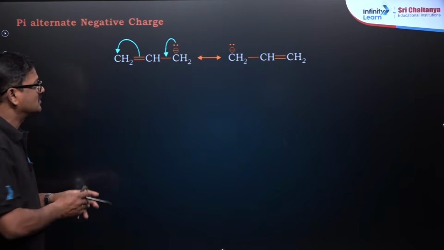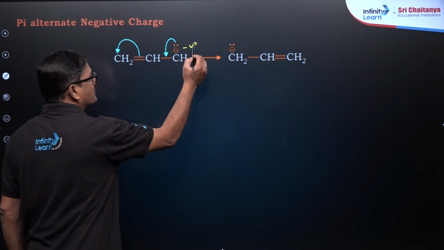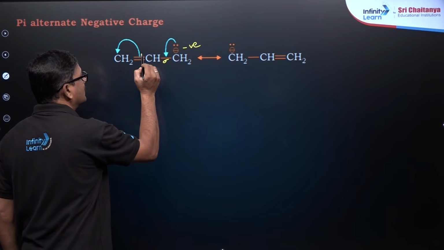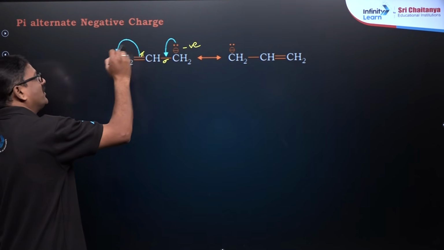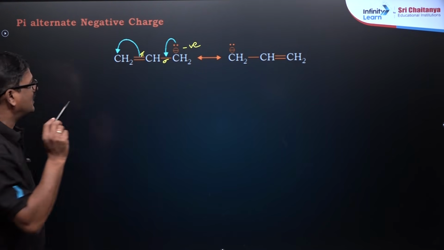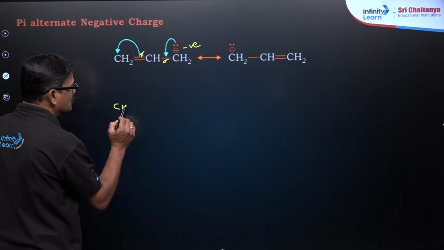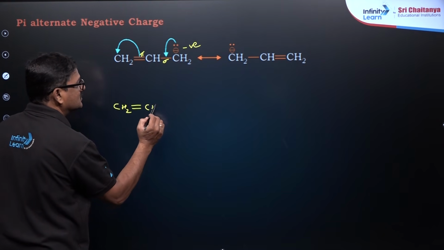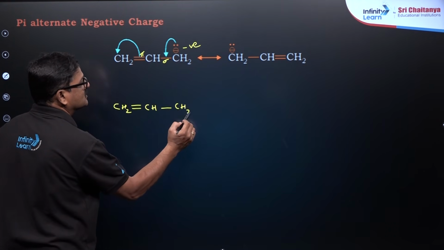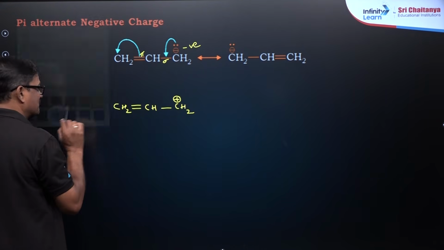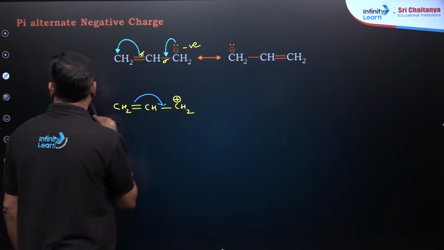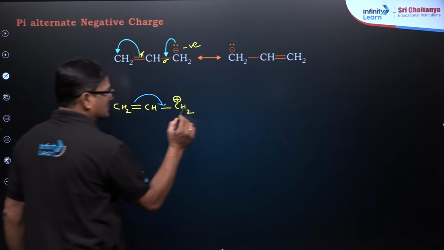And also you can say this is also allyl carbocation, and the negative allyl anion, the negative charge is given to the pi bond. So this is a negative charge, sigma bond, and it is a pi bond. So what will happen? Negative charge will come and the pi bond is kicked out. If it is a carbocation, you see CH2 double bond CH and CH2 positive. It is a cation. Electrons move in this direction, so that you are going to see the various resonating structures like this.